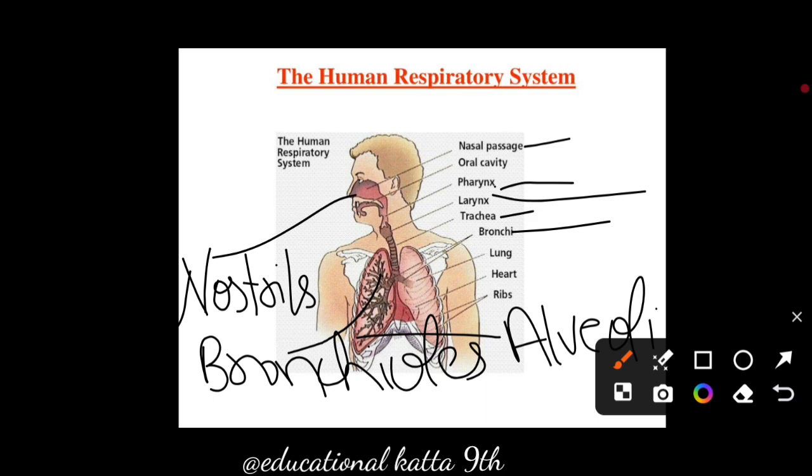Then come the lungs. Everybody knows there is a pair of lungs. They are the primary organ for respiration, located on two sides of the heart. Lungs allow transport of oxygen from the atmosphere into the blood and release carbon dioxide from the blood to the atmosphere. Now there are two additional things: ribs and diaphragm. Heart we don't need to mention. Oral cavity don't mention, heart also don't mention here.